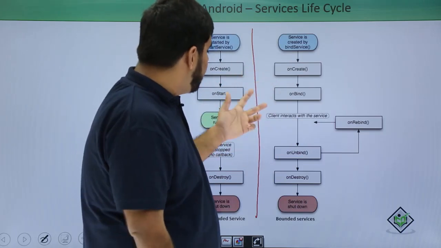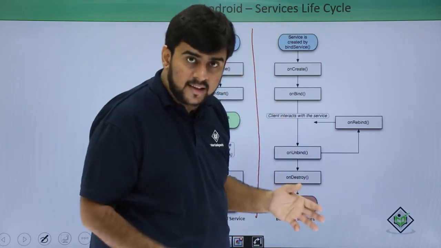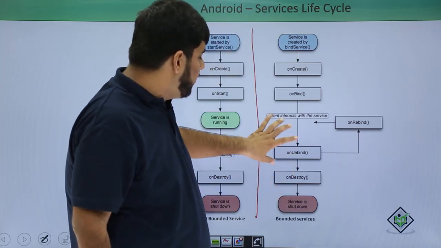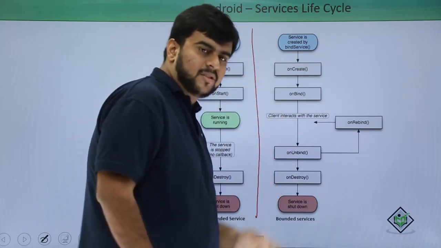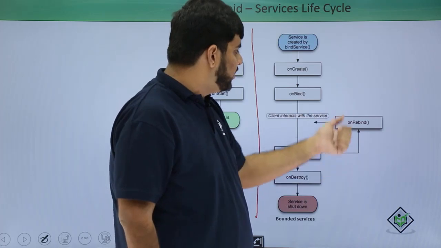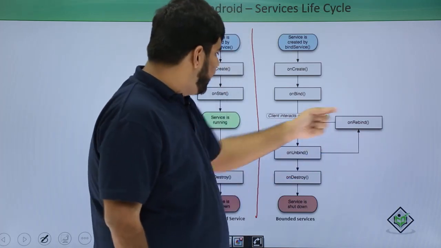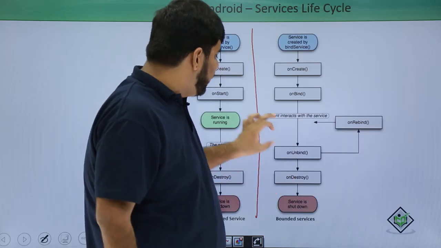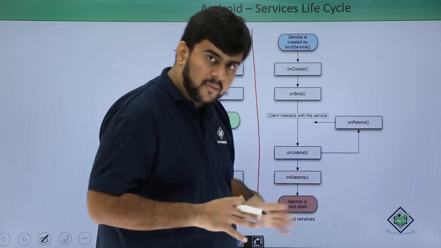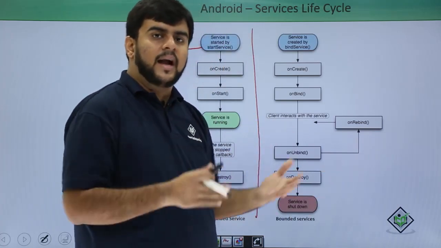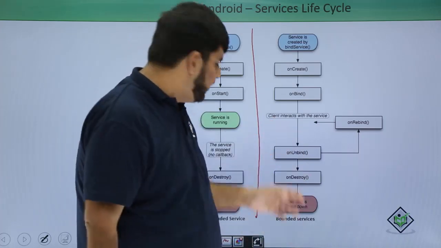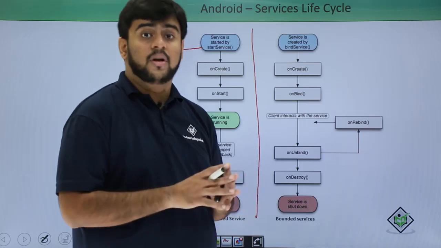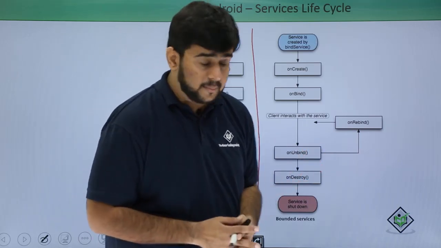After this, when all the clients have disconnected, the flow comes to onUnbind, and if by any chance bindService is called again, it executes onRebind and the service is again interacting and there is communication going on. If after onUnbind there is no new request and it is properly unbound, then it comes to the onDestroy method. From here, the service is shut down or the work has been completed.